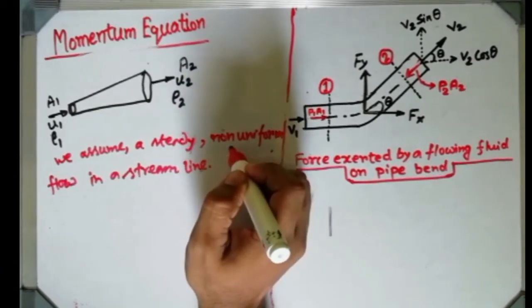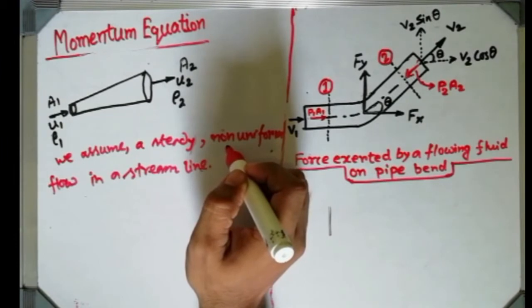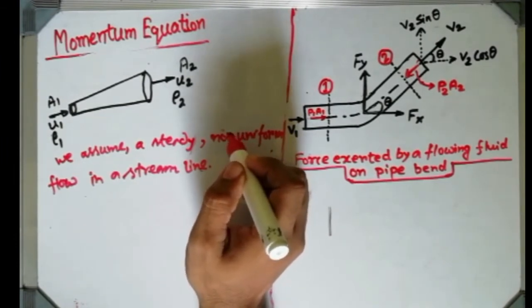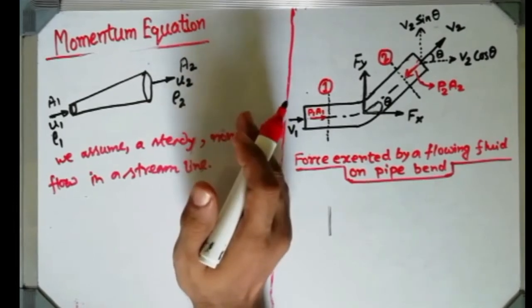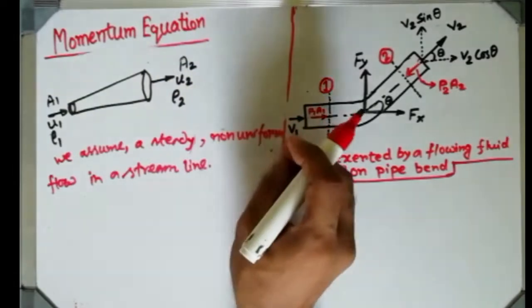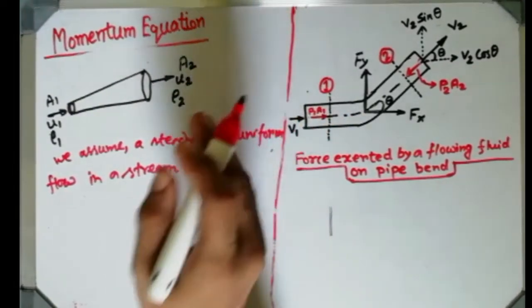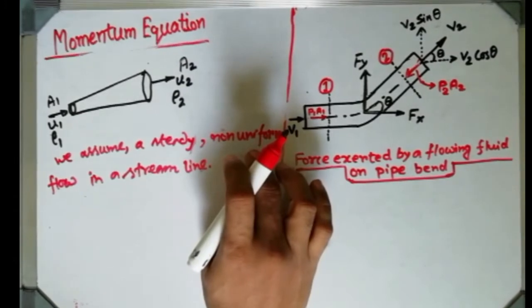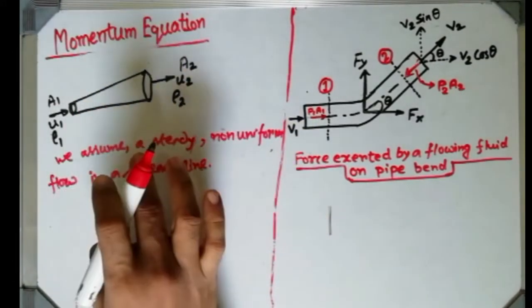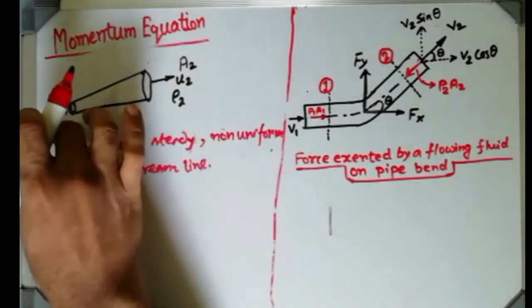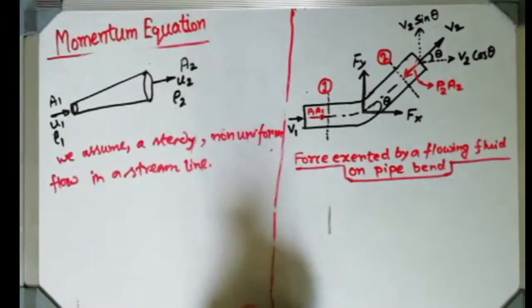Uniform or non-uniform is relevant to space. If it is a uniform flow, then velocity will not vary with respect to space. That means with respect to distance traveled, the velocity will remain constant if it is a uniform flow. And here we are considering non-uniform flow, that means velocity will vary from here to here. That's why I have mentioned U1 and U2.